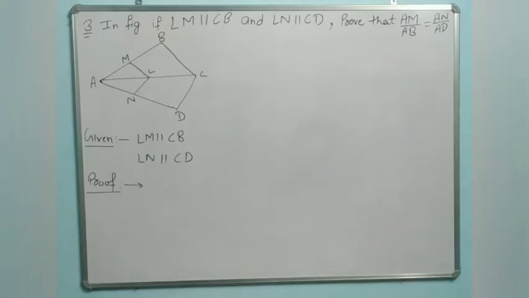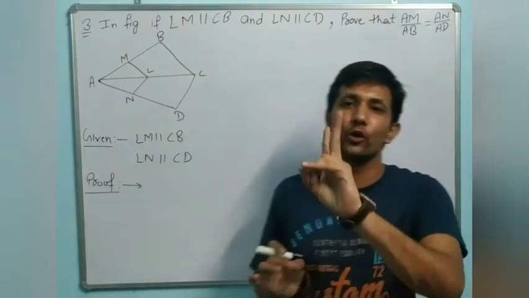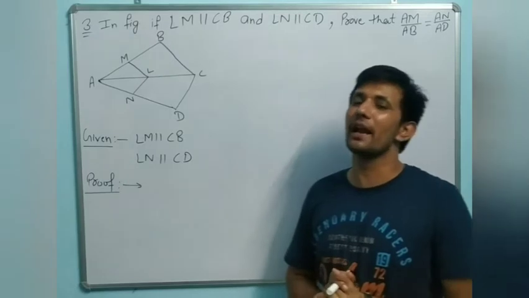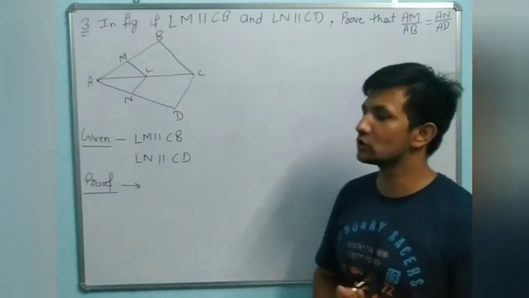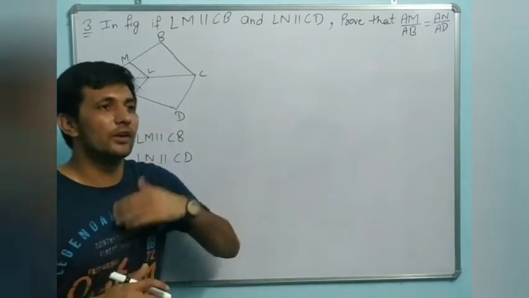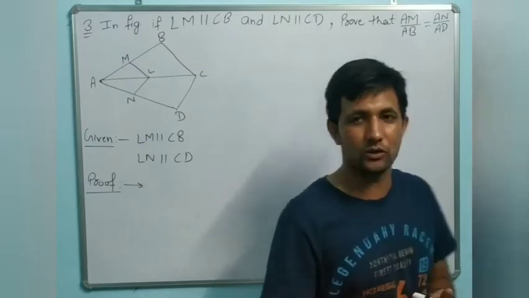Now, dear, question number 3. All the questions are based on only two theorems, 6.1 and 6.2, Thales theorem and converse of Thales theorem. We only have to identify in which question we will apply Thales theorem and in which question we will apply the converse of Thales theorem.